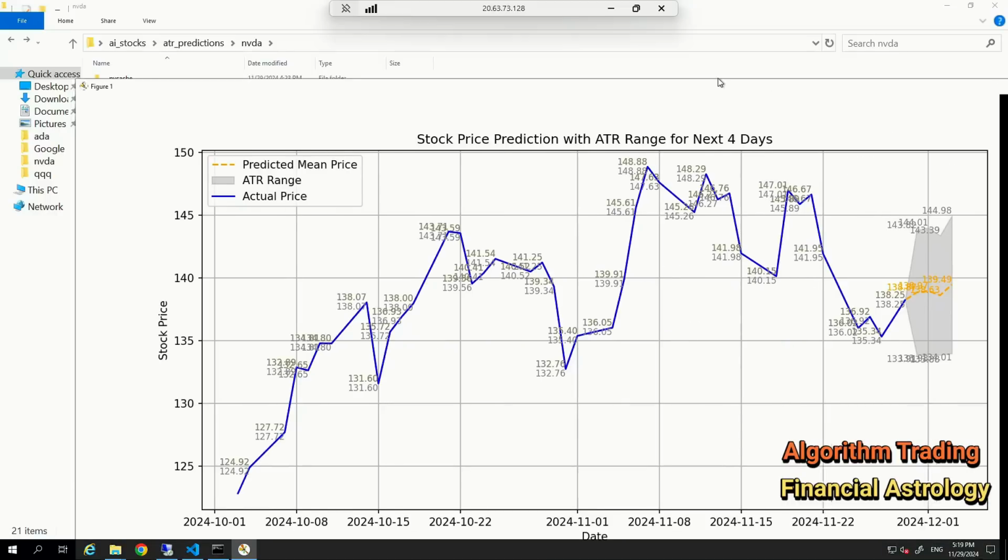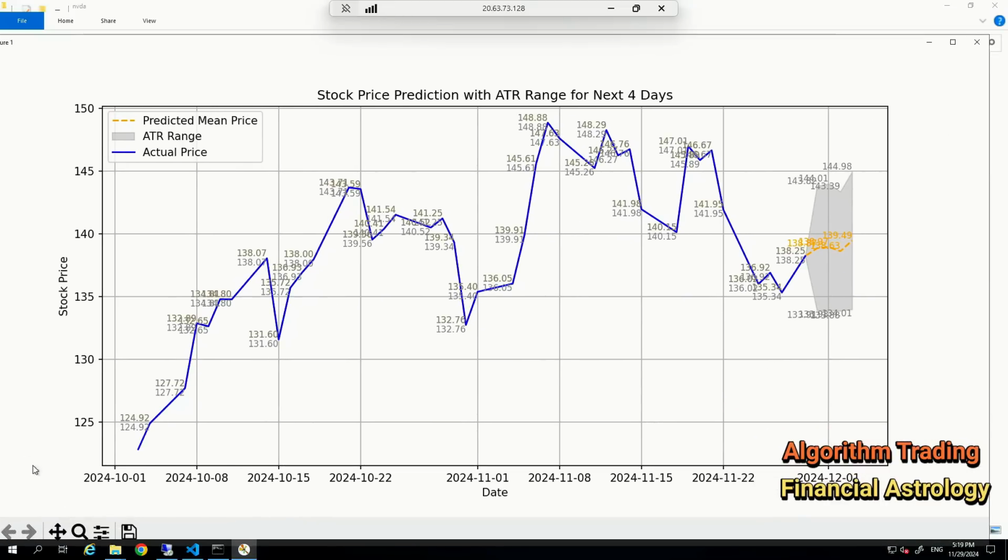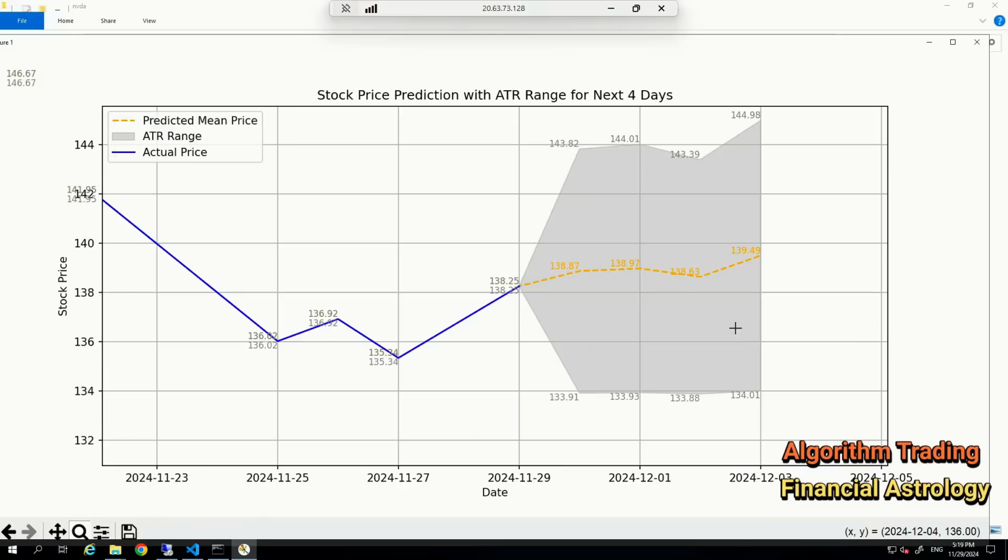So I'm going to run this model, and let's see what it shows. And here you can see our model. Let me zoom in here. So the next 4 days price, including the volatility, is right here. Our model is saying that this is the price action: 138.87, 138.97, 138.63, 139.49. This is what it is predicting for the next 4 days for NVIDIA stock.